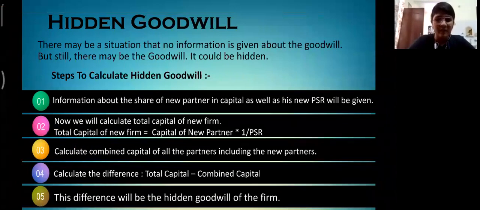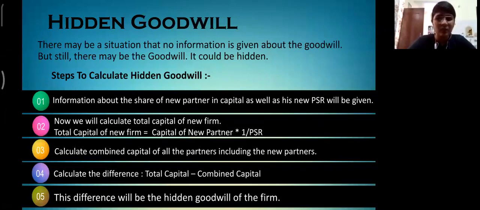The very first step is that we have to check whether the information about the share in capital of the new partner and his NPSR, that is new profit sharing ratio, is given or not. If yes, then we have to follow the following steps. After that, we have to calculate the total capital of the firm, and the formula for this is capital of new partner multiplied by 1 upon partner sharing ratio.